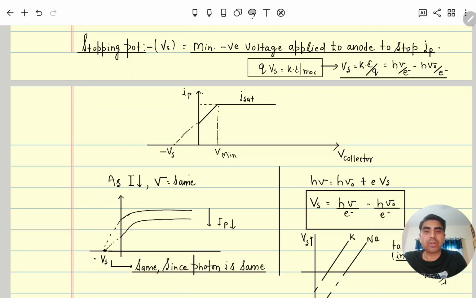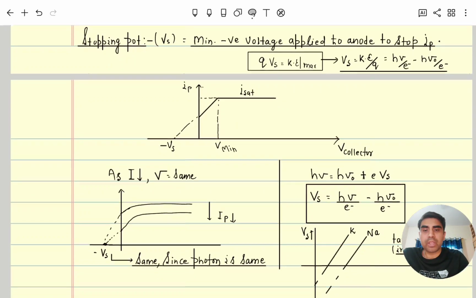It means the flowing electrons are retarded, and slowly the photocurrent I_P becomes 0, because we are trying to stop the electrons by reversing the voltage.